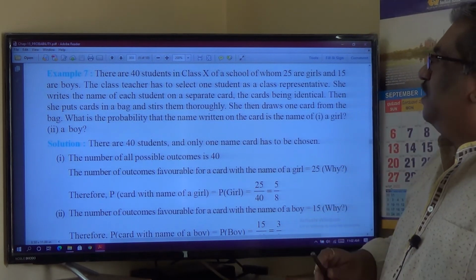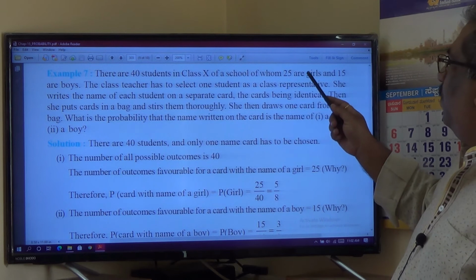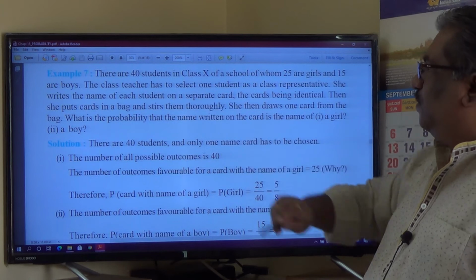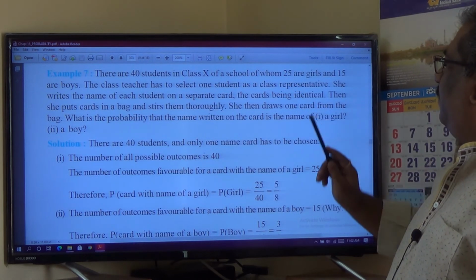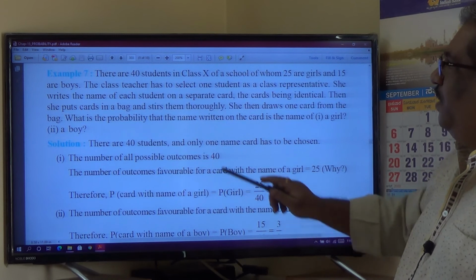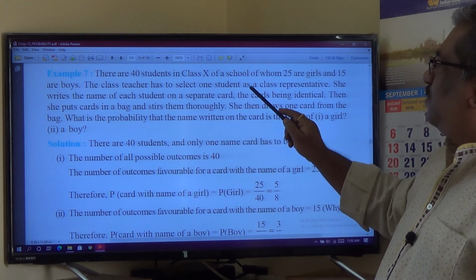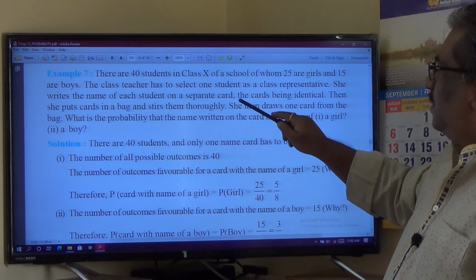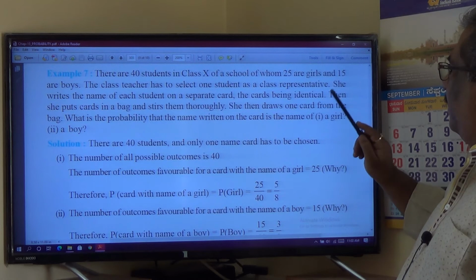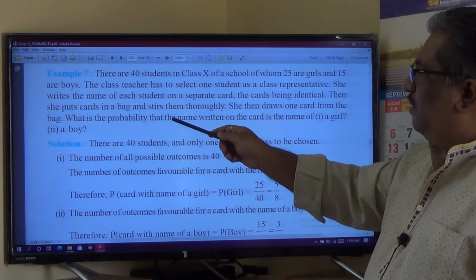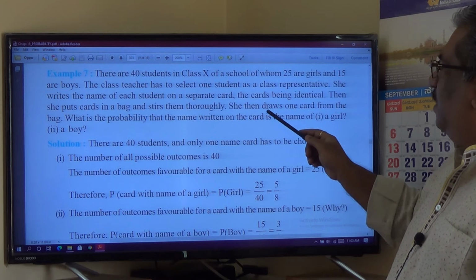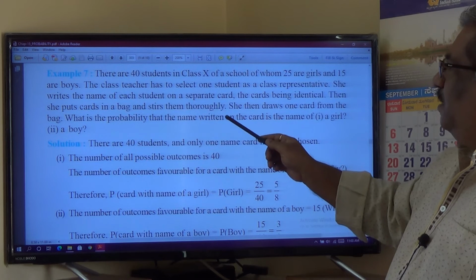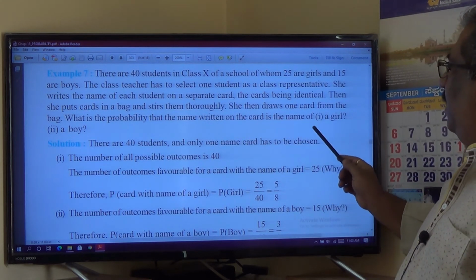There are 40 students in class 10th of a school, of whom 25 are girls and 15 are boys. Totally 40 students. Number of girls 25. Number of boys 15. The class teacher has to select one student as a class representative. She writes the name of each student on a separate card, the cards being identical. Then she puts the cards in a bag and stirs them thoroughly. She then draws one card from the bag. What is the probability that the name written on the card is the name of a girl?